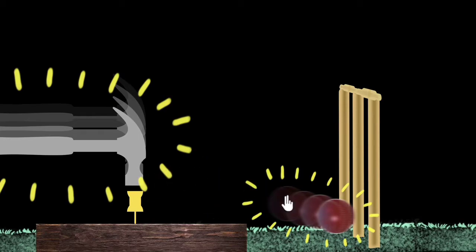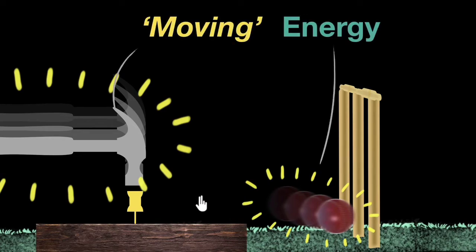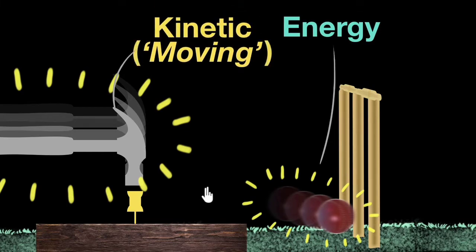And so can you see that any moving object must have energy? The faster it moves, the more energy it should have, right? Because it can do more work. And so we can give a name to this energy. We can call this moving energy. But in physics, we give a more technical term. It's called the kinetic energy. And so energy of an object due to its motion is called kinetic energy. And some other examples will include wind. Wind is moving air, so that's kinetic energy. Even waves in water have kinetic energy because there also we have motion, okay?